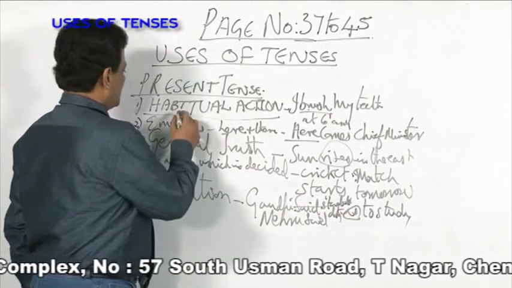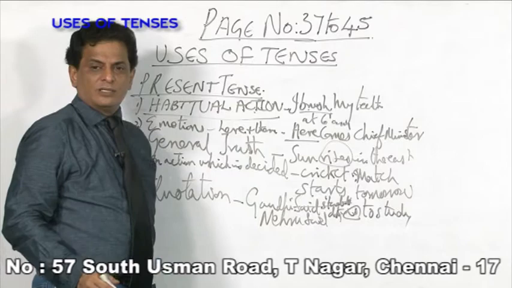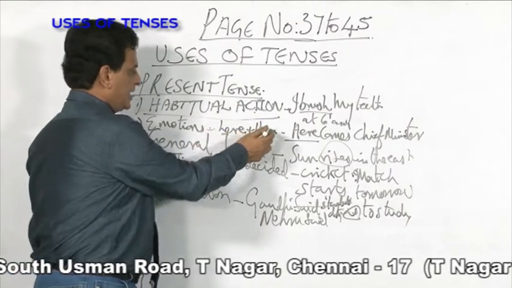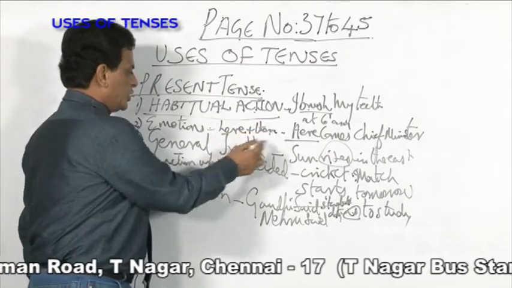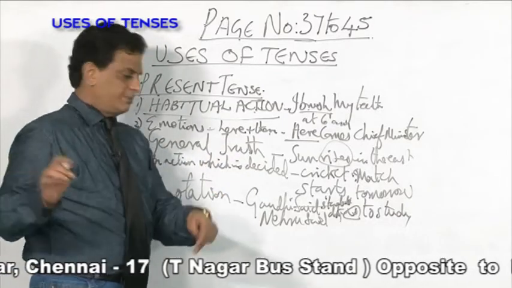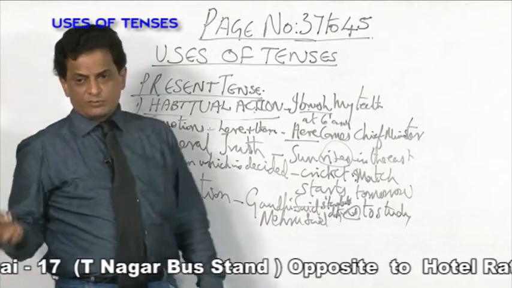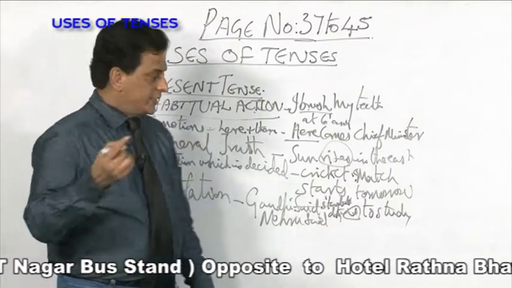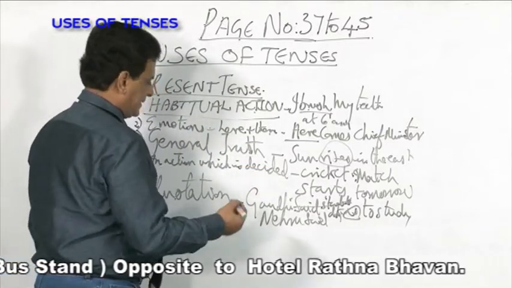So, present tense is used in 5 places. It is habitual action. Number 2, it is emotions with here and there. General truth, sun rises in the east. An action which is decided already. Then quotation. Able to understand? Then past tense.